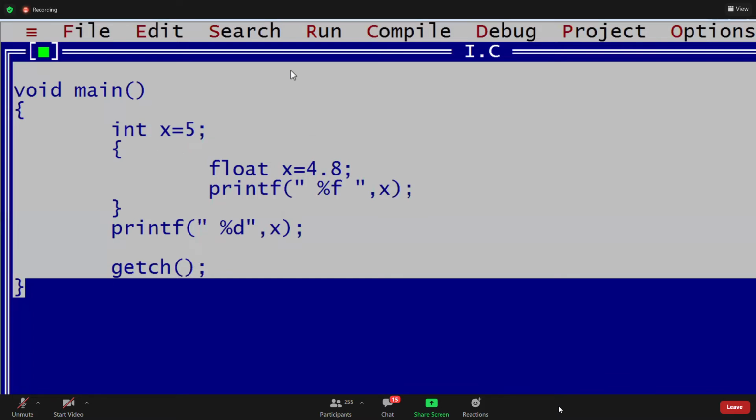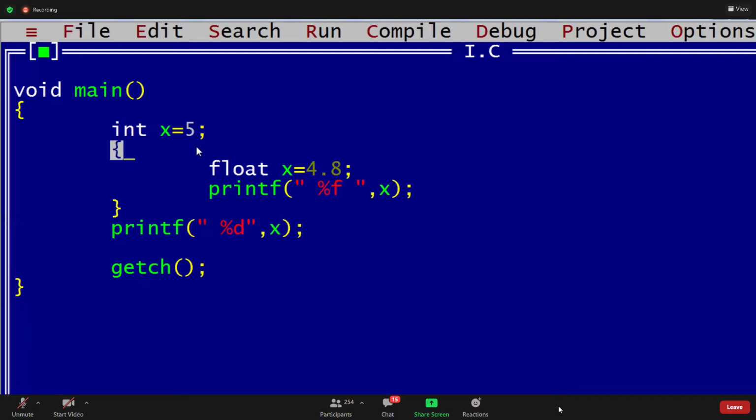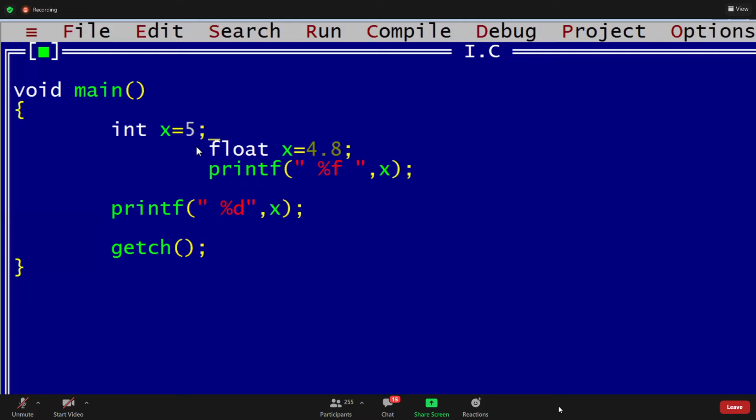Two variables we can't declare with the same name and same scope. Scope means where it is visible or where we can use it. For example, if you write like this, I'm not using any parenthesis. What is the main concept of parenthesis, guys? It is giving a scope or boundaries.